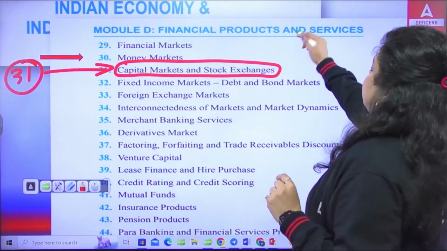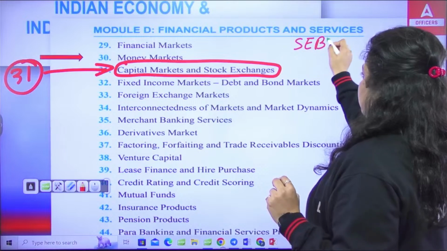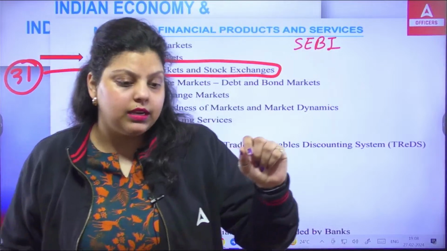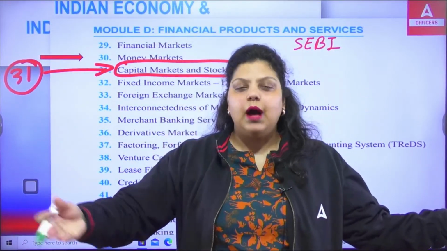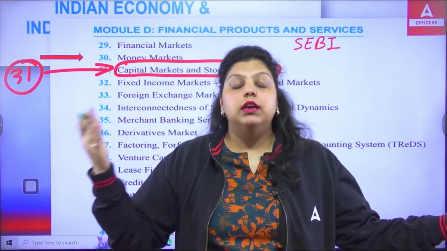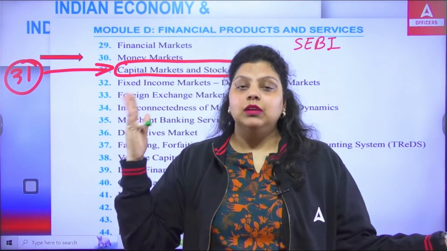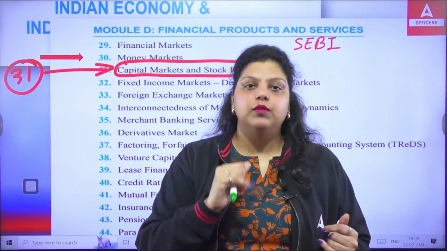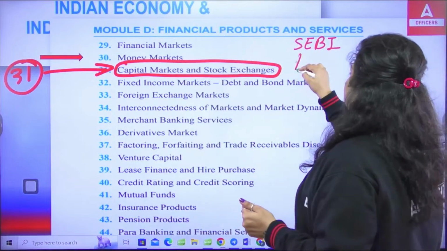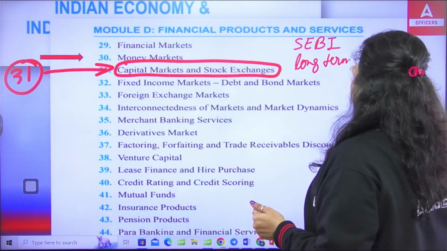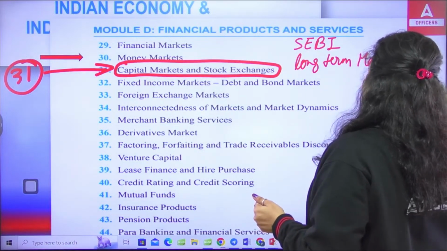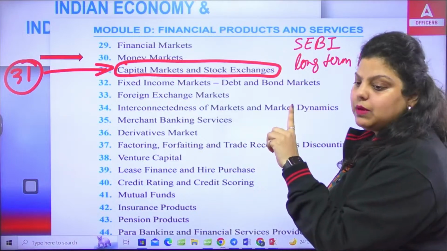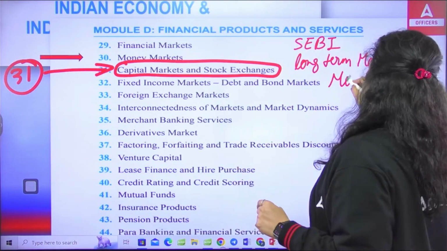First of all, capital market is regulated by SEBI. Now, what is SEBI? It's the regulatory body of our country which regulates the investment market in our country, or investment in capital market, in venture capital and angel investor, in foreign institutional investments, the credit rating agencies, all these are regulated by SEBI. So SEBI is the regulatory body for capital market. And capital market is a long-term market. What does it mean? Long-term market means you can raise capital for more than 1 year.